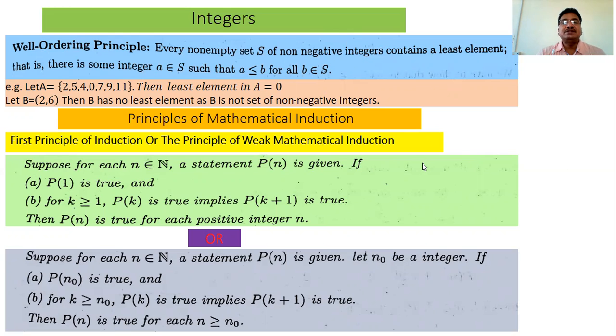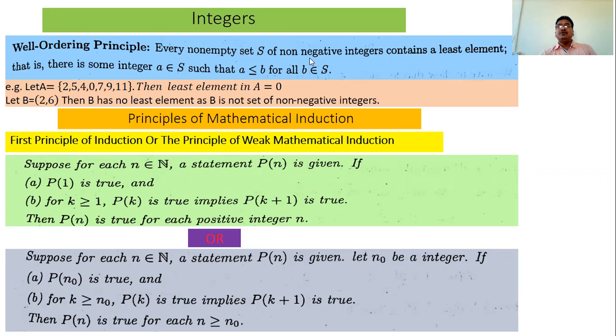Every non-empty set, denoted by S, of non-negative integers. What are the non-negative integers? It means 0, 1, 2, 3, 4, 5. These are the non-negative integers. And we can say the subset S is a subset of capital N, the set of natural numbers, union 0. That is, the set of whole numbers. S is a subset of whole numbers.